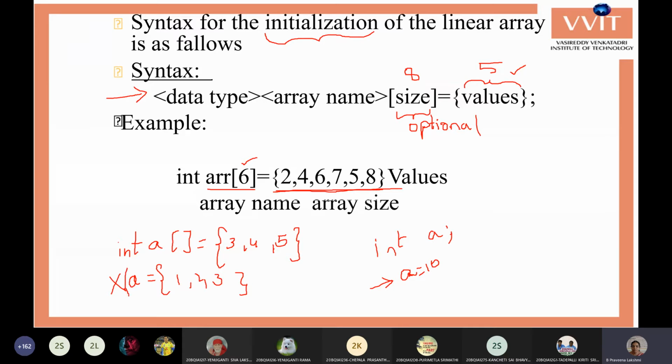We cannot assign a set of values to an array name in the middle of the program. We can do this only in the declaration, which is called initialization. We can't assign multiple values in the middle of the program. So for this we need to use for loops, then only we can assign the values. Usually with a for loop you can give scanf and assign the values.